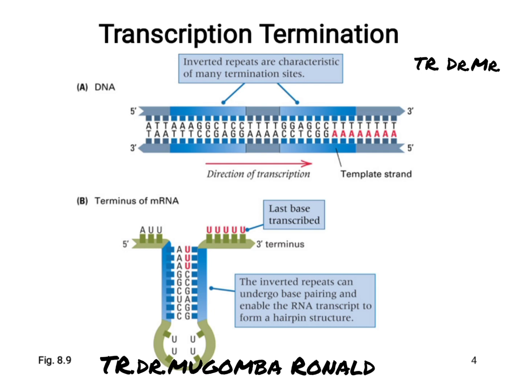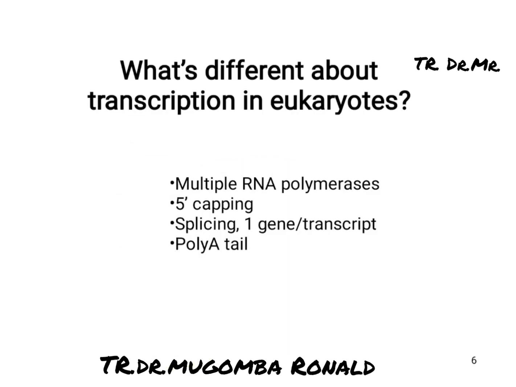So what happens is it drops off, and as the RNA grows, when it drops off, the RNA is released. Okay, so we are going to go ahead and see the differences that exist between eukaryotic transcription and prokaryotic transcription. How different are they? That is what we are going to look at.